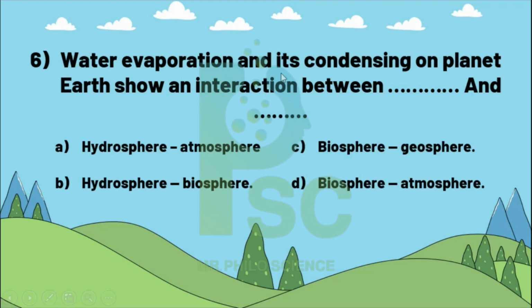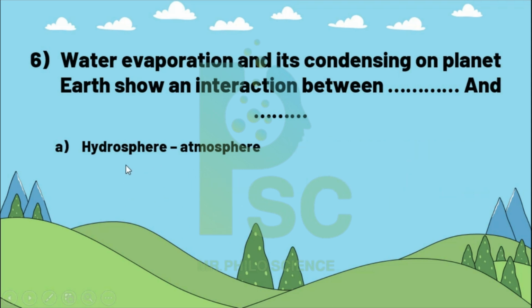Water evaporation and its condensing on the planet Earth show interaction between space and not space. Water undergoes evaporation and condensation. Is this interaction between hydrosphere and atmosphere, biosphere and geosphere, hydrosphere and biosphere, or biosphere and atmosphere? Of course it is hydrosphere because of water, and air means atmosphere.